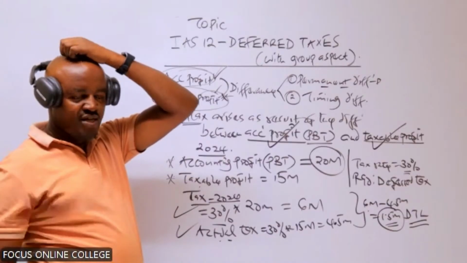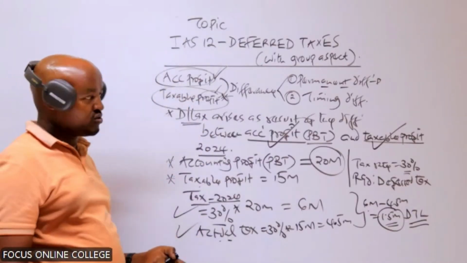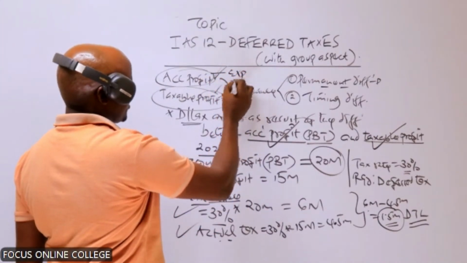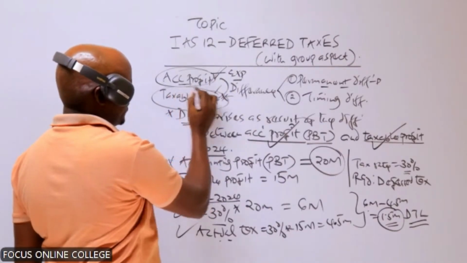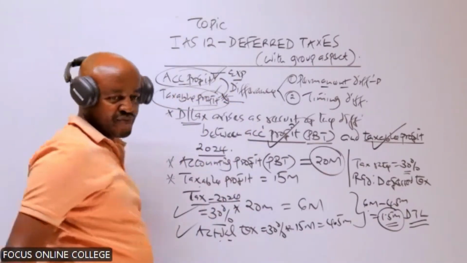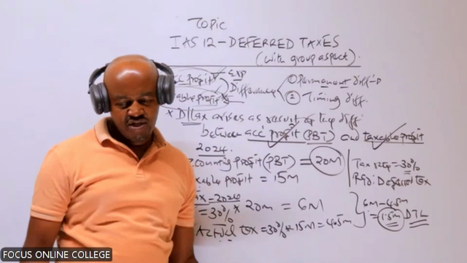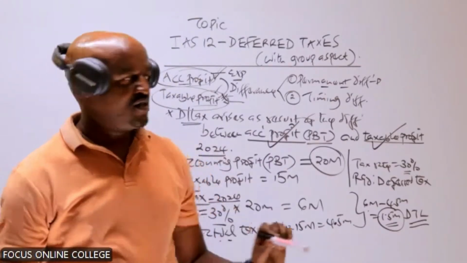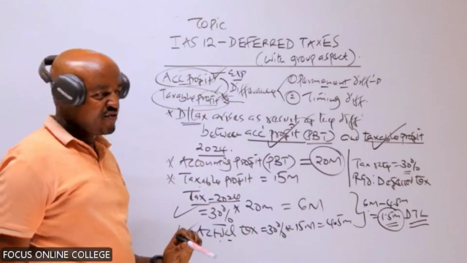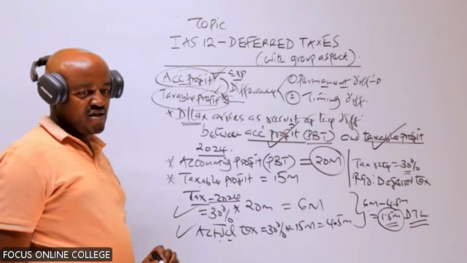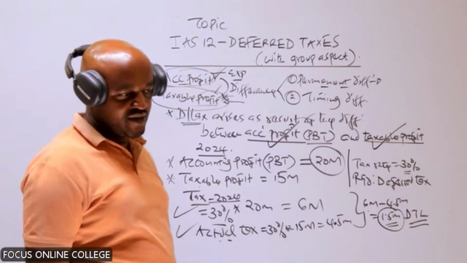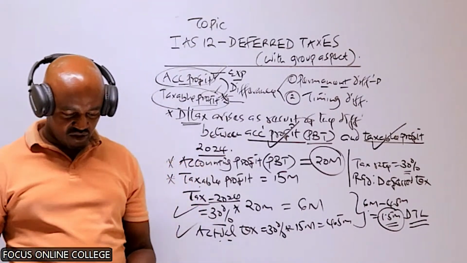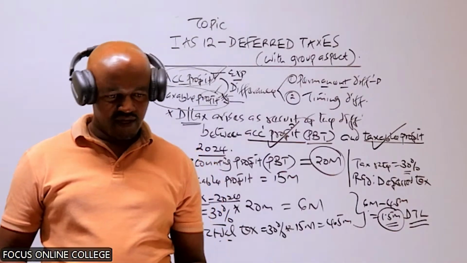Automatically, for you to be able to understand this, you have to recall what you covered in taxation. In taxation, we know there are those particular expenses which we use in computation of accounting profit, but we don't use them in computation of taxable what? Profit. And which name do we give to those expenses? You can recall those expenses you use in computation of accounting profit, but which are not used in computation of taxable profit. You can remember the name given to that in taxation. In taxation, the name given to that is which one?